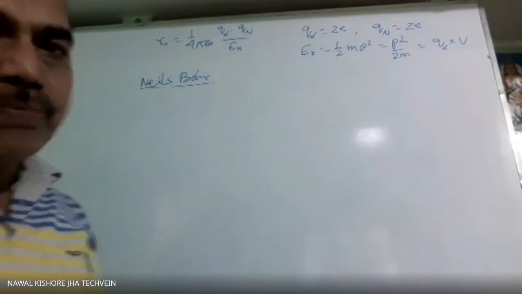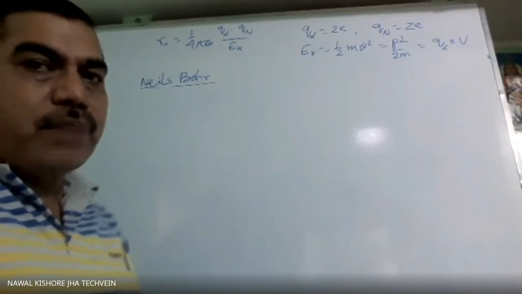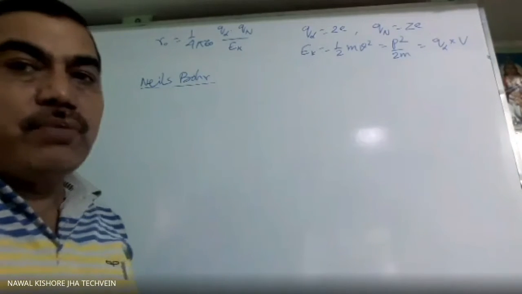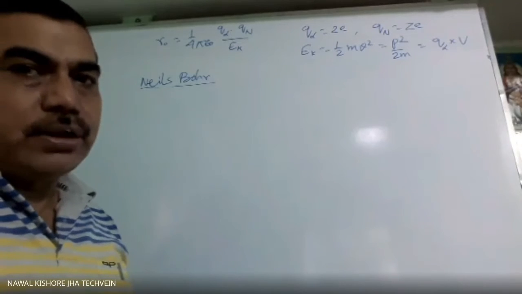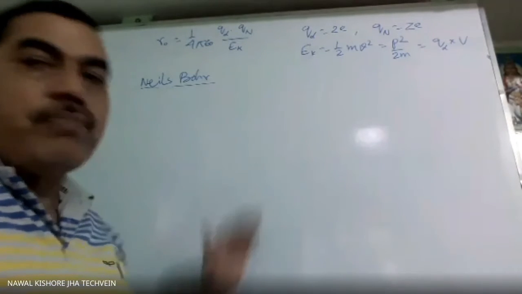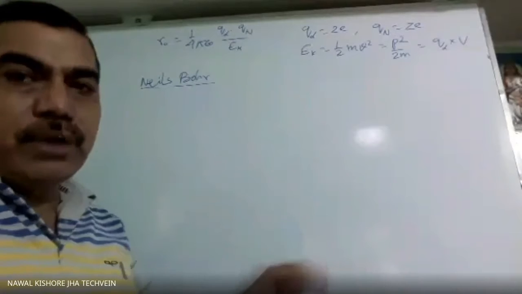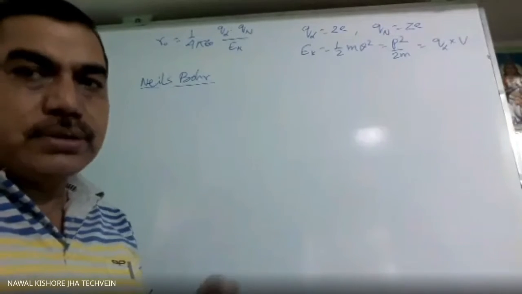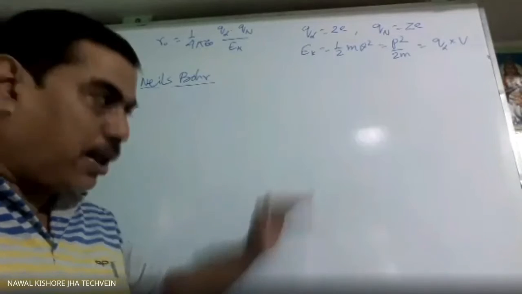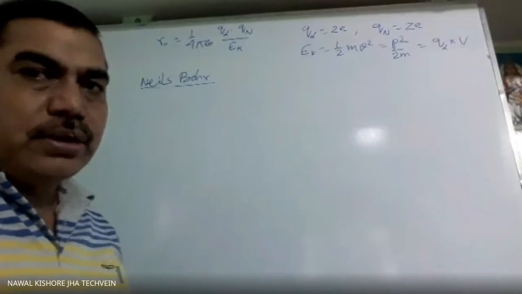Energy will be absorbed or emitted by the electron only when it changes the orbit. If it is going from a lower orbit to a higher orbit, that can be done by absorbing fixed energy. That energy we will calculate, we will derive that expression.